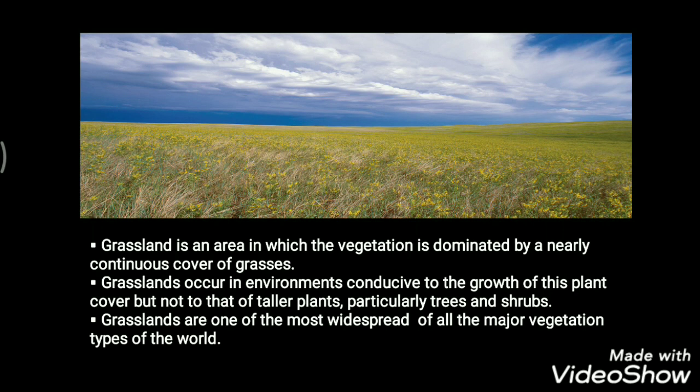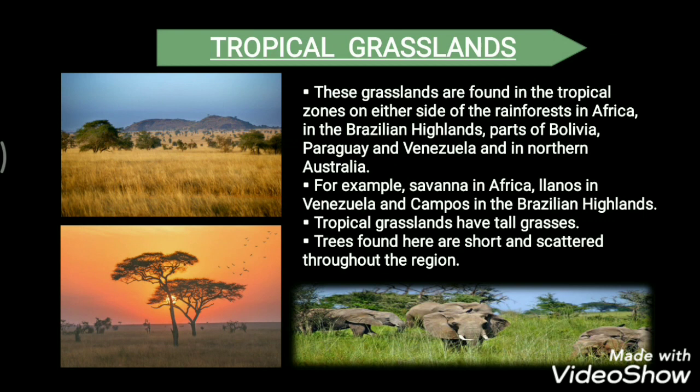So grasslands can be classified as tropical grasslands and temperate grasslands. First we have the tropical grasslands. These tropical grasslands are found in the tropical zones on either side of the rainforest in Africa, in the Brazilian highlands, parts of Bolivia, Paraguay and Venezuela, and in northern Australia.